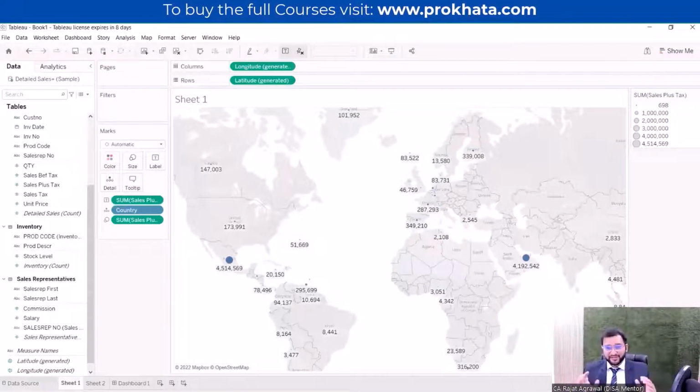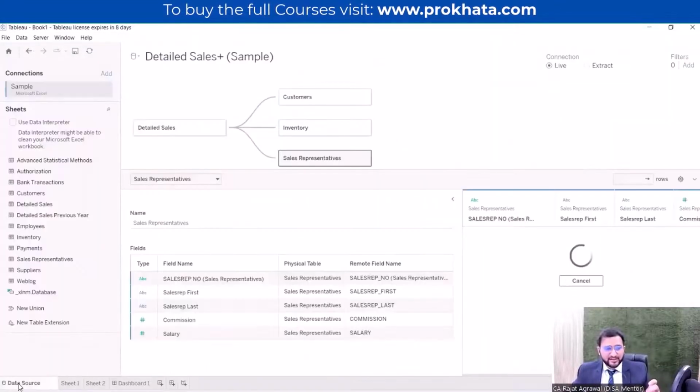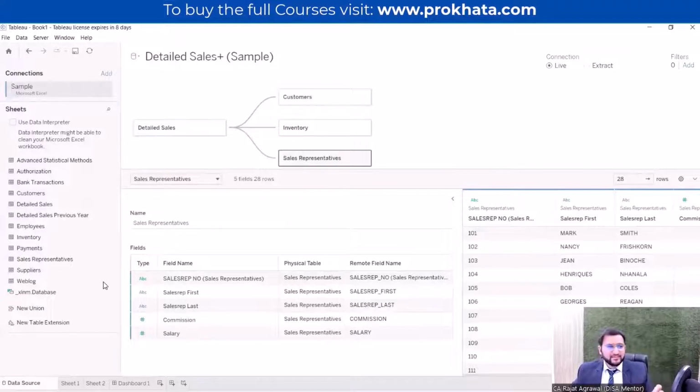So let me summarize also, so that if someone has left in between, that's why they are considering it is going fast. What we have done: we have taken an Excel sheet and imported that Excel sheet into Tableau software. In the data source, we used the sheets option to import the data. Then we created the relationships between the tables. So the second part was building relationships.